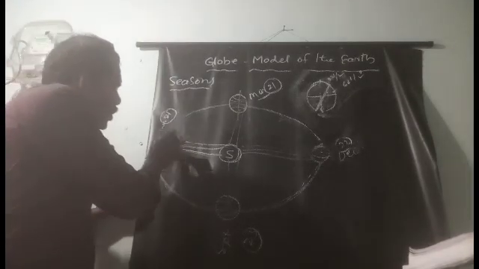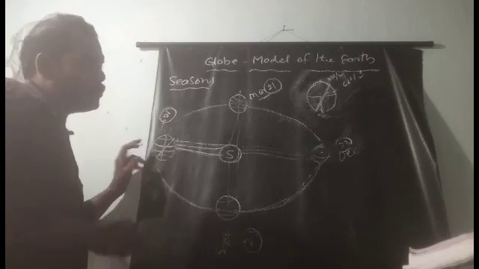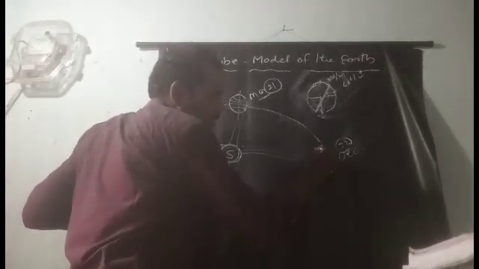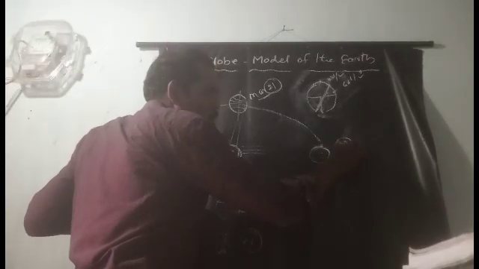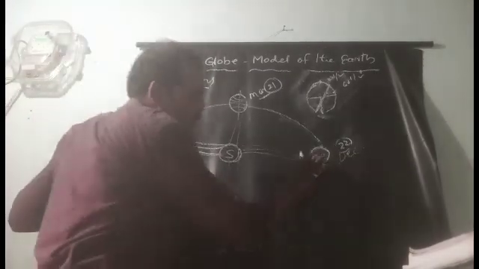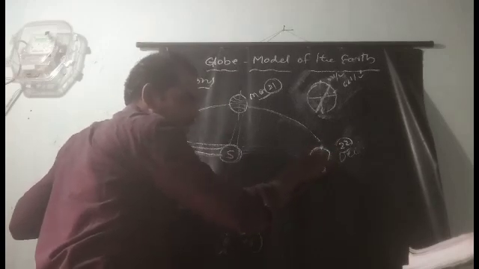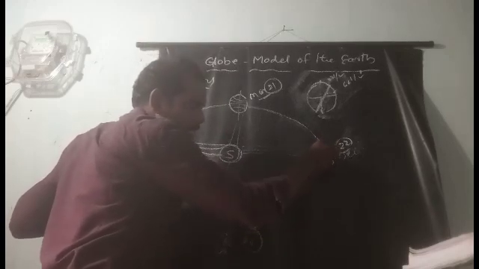From June 21st up to December 22nd, what is the change at December 22nd? Again, the earth's axis is not like this, it is a little bit like this.